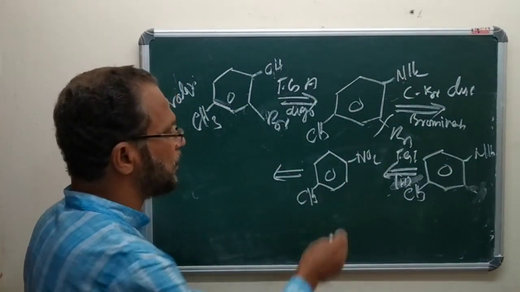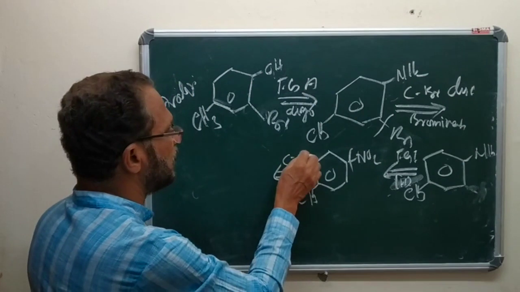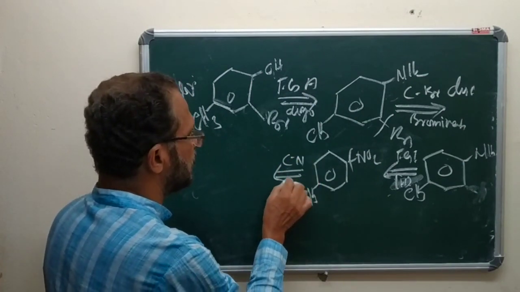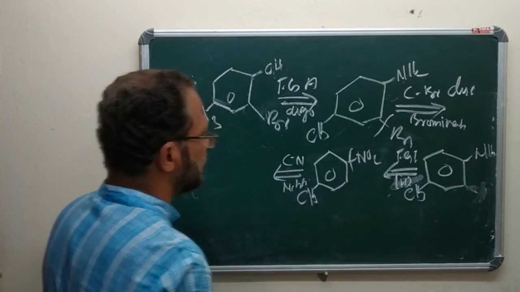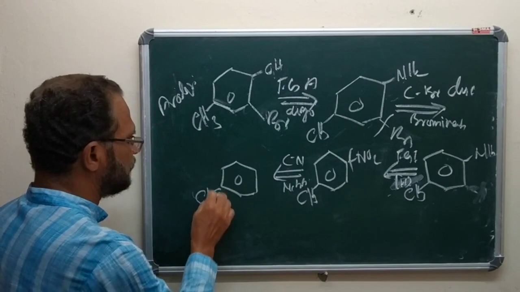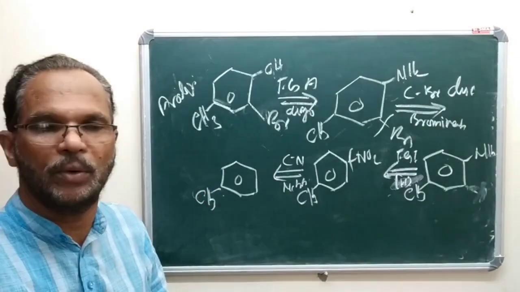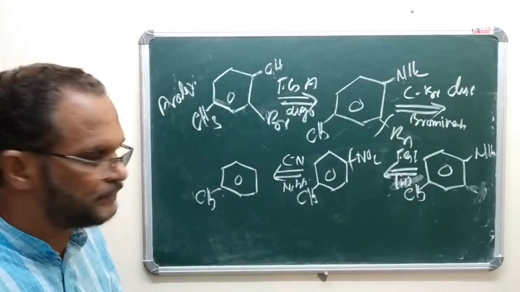This can again be obtained from what is called a nitration of toluene. But this is CN disconnection. The so-called nitration will get the toluene. Now our analysis part is over.